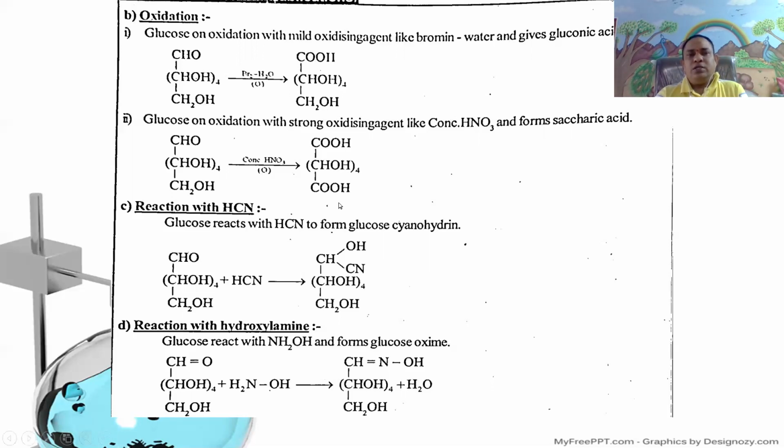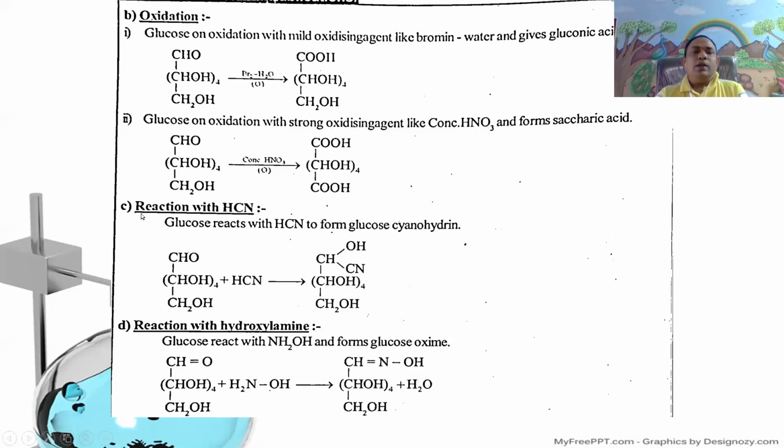dicarboxylic acids, that is glucaric acid or saccharic acid or mucic acid. That is, CHO, (CHOH)4, CH2OH undergoes oxidation with a strong oxidizing agent, concentrated nitric acid. Then it gives saccharic or glucaric or mucic acid. Here, COOH, (CHOH)4, COOH is called glucaric acid or saccharic acid or mucic acid.